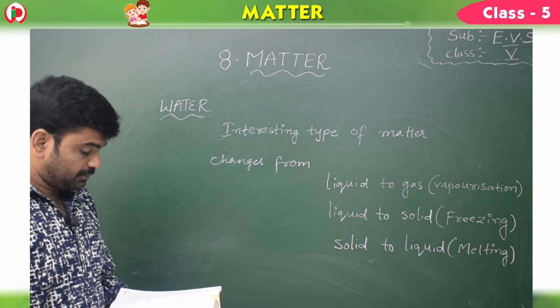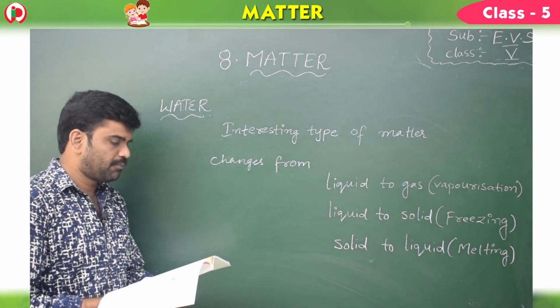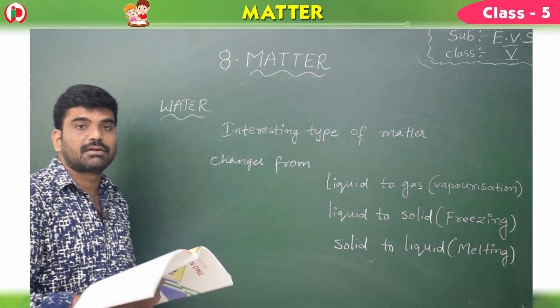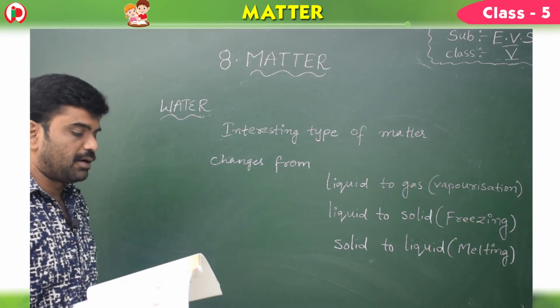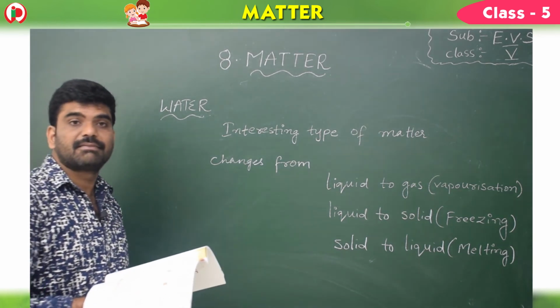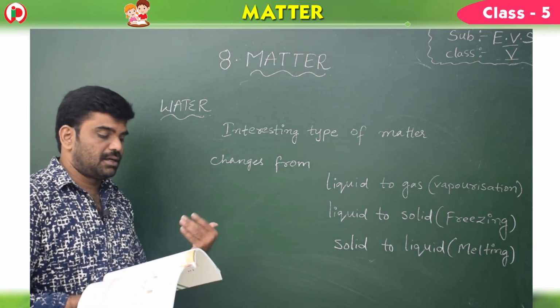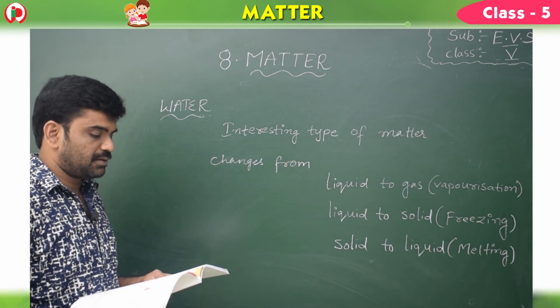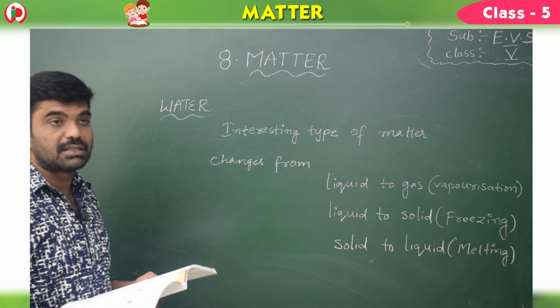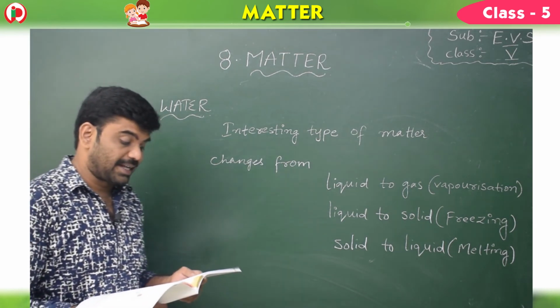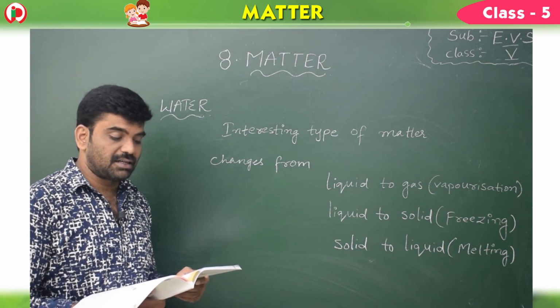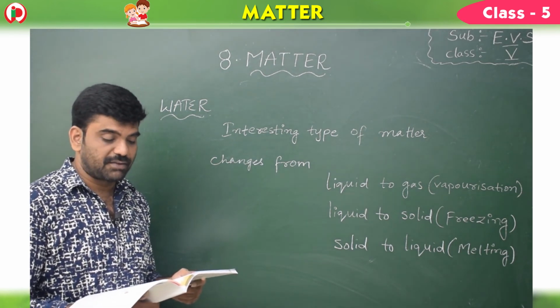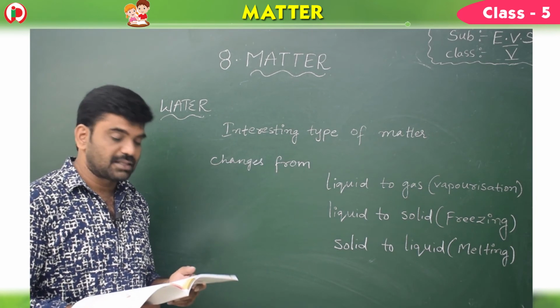Good morning, children. Now let's see page number 64. Yes, we have learnt the changes of state. That is three types of matter: solid, liquid and gas. So we have learned that solids like wood are much harder and not easy to change in shape, whereas liquids have no shape. Gases also have no shape.